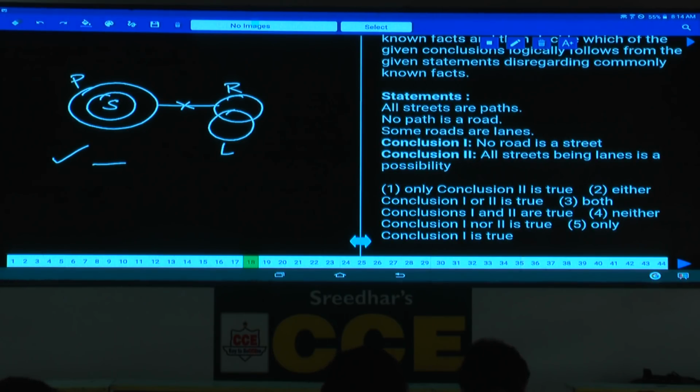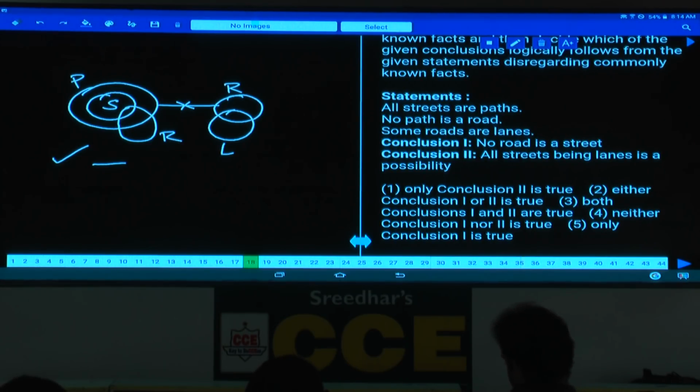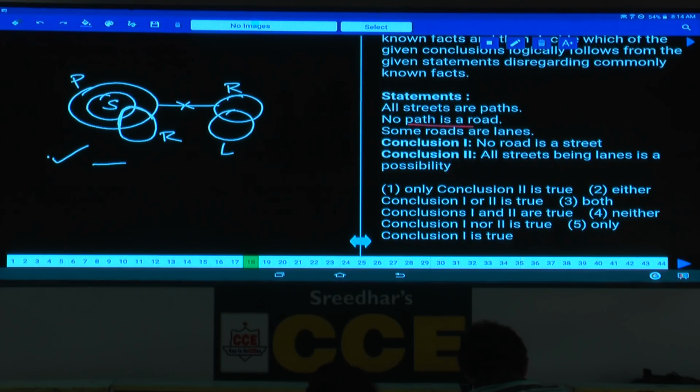Now the first one, no road is a street, is definitely true. In order to make this one false, we should draw the complementary pair, that means some roads are streets. Can I draw the statement like this or not? If you draw some roads are streets like this, then the first statement, no path is a road, will become false, because some of the paths will be roads. The statement becomes invalid, and as the statement is invalid, an alternate diagram cannot be drawn. This conclusion will be true forever.